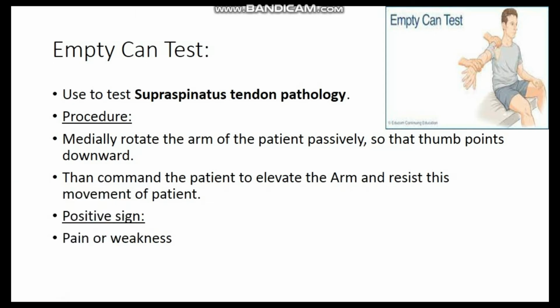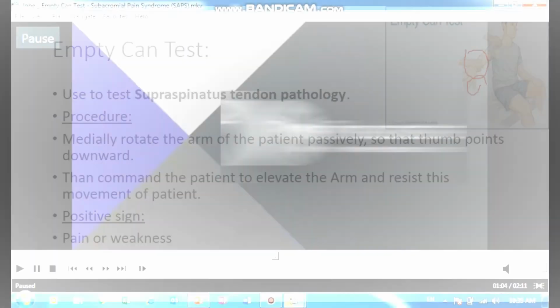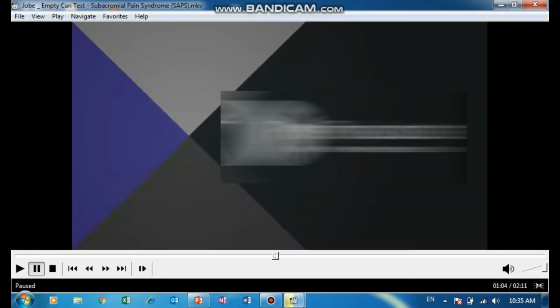Just like this, thumb will point downward, and then we command the patient to elevate the arm, and the therapist will resist the movement of the patient. If the patient complains of pain or the movement is weak, then the test is positive for the supraspinatus muscle.